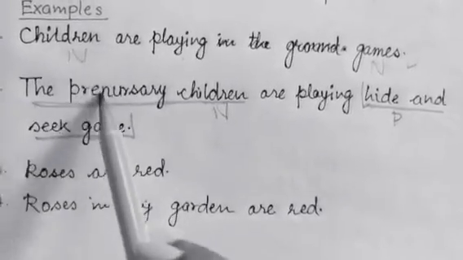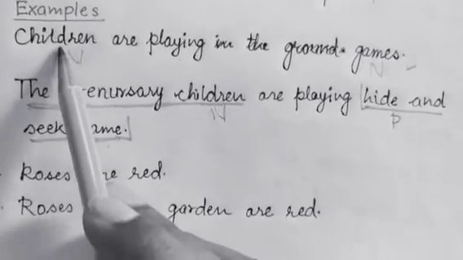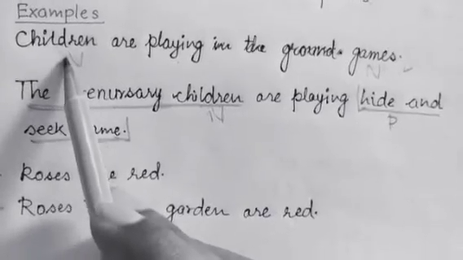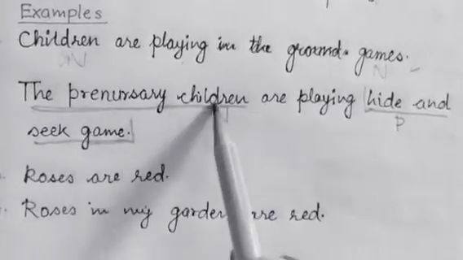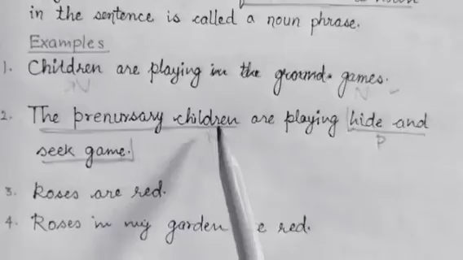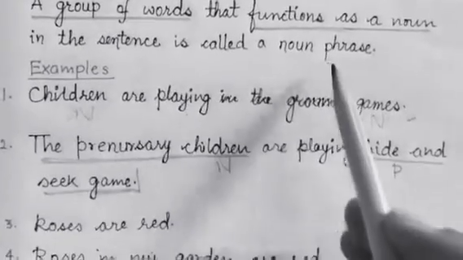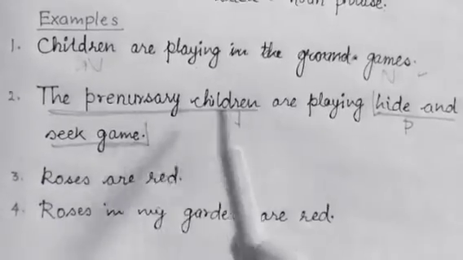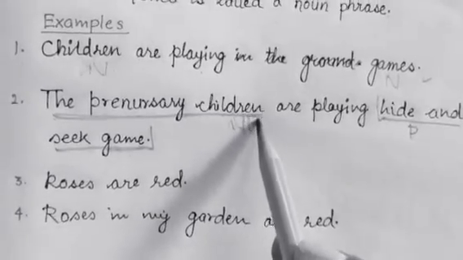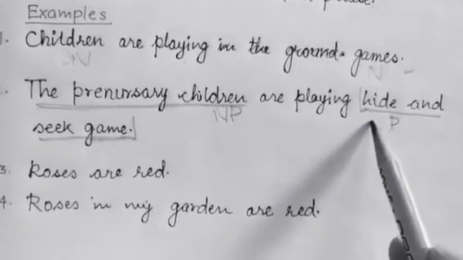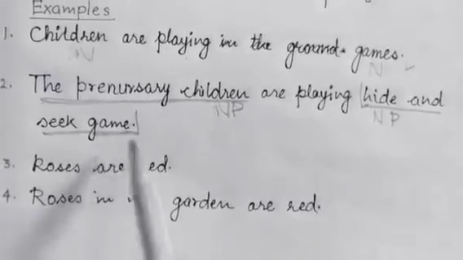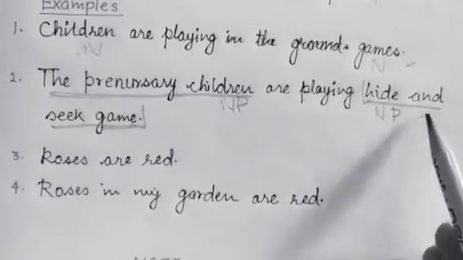So now how is it different to this one? This was formed by a single word, that is children, right? So that's why that was a noun word, but in this case 3 words are there, right, that form a group. As you can see in the definition of noun phrase, it says that it's a group of words. So that means these together form a group. So they are not a noun but a noun phrase. The same way hide and seek game, it's not a noun but a noun phrase because again these 4 words together form a group. I hope you understood.